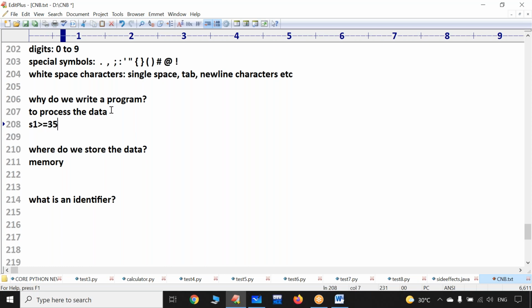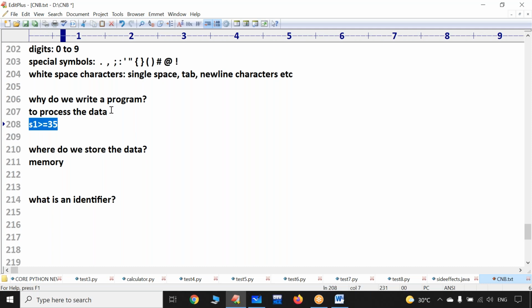That is nothing but processing the data. The value stored in S1, we are going to process. We verify whether the subject one marks is greater than or equal to 35. If it is true, then I announce the student has passed. If it is not true, the student didn't acquire 35 marks, then I announce the student has failed.